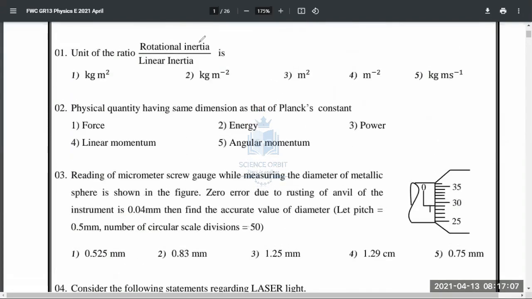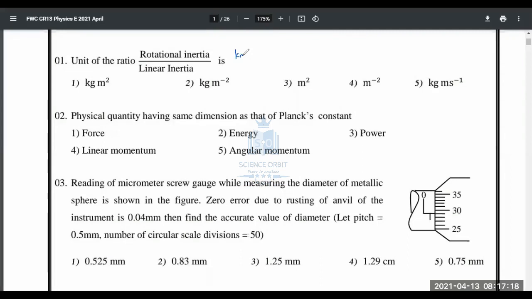Unit of the ratio, rotational inertia divided by linear inertia. Rotational inertia is represented by moment of inertia, which we all know is kilogram meter squared, and linear inertia is represented by mass, which is kilograms. So the answer is going to be meter squared. Very straightforward. The third one is the answer. Inertia in rotational motion is represented by moment of inertia, and inertia in linear motion is represented by mass. Very easy.